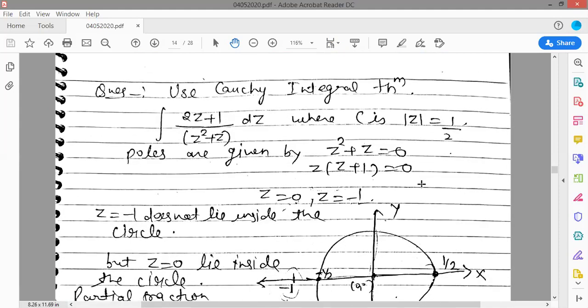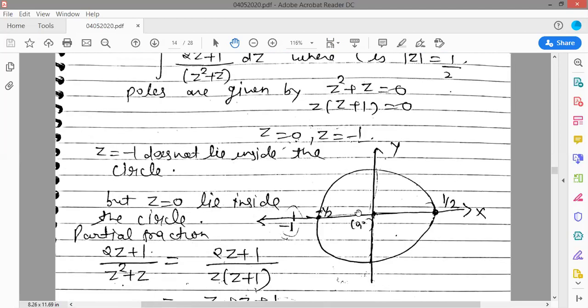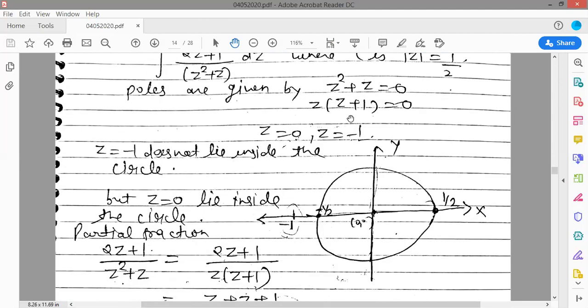There is another question here. Use the Cauchy integral theorem on 2z plus 1 upon z square plus z dz, where c is the circle of radius half. So first find the poles, the singular points. So z is equal to 0 and z is equal to minus 1. Now let's check which one is inside the circle of radius half. z is equal to minus 1 does not lie inside the circle. We can see easily, because 1 does not lie inside the half, but z is equal to 0 lies inside the circle. That means you will get one integral value.